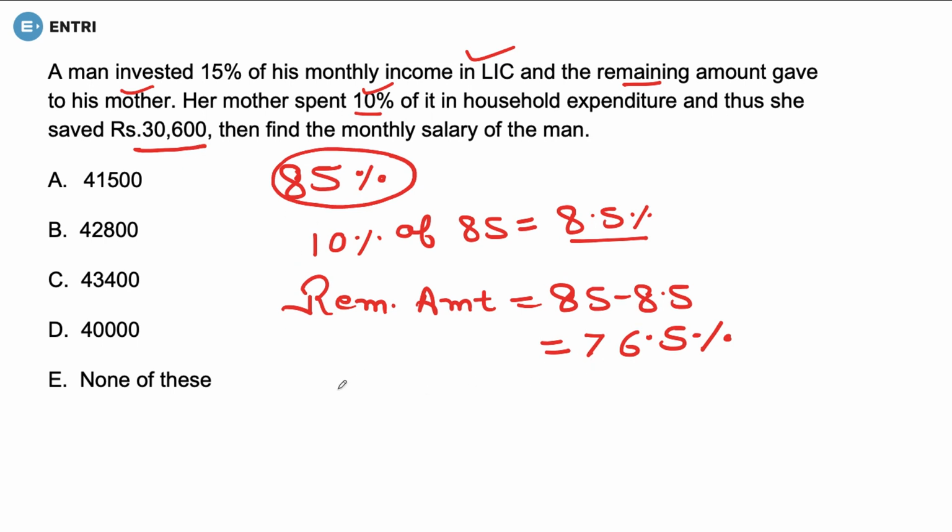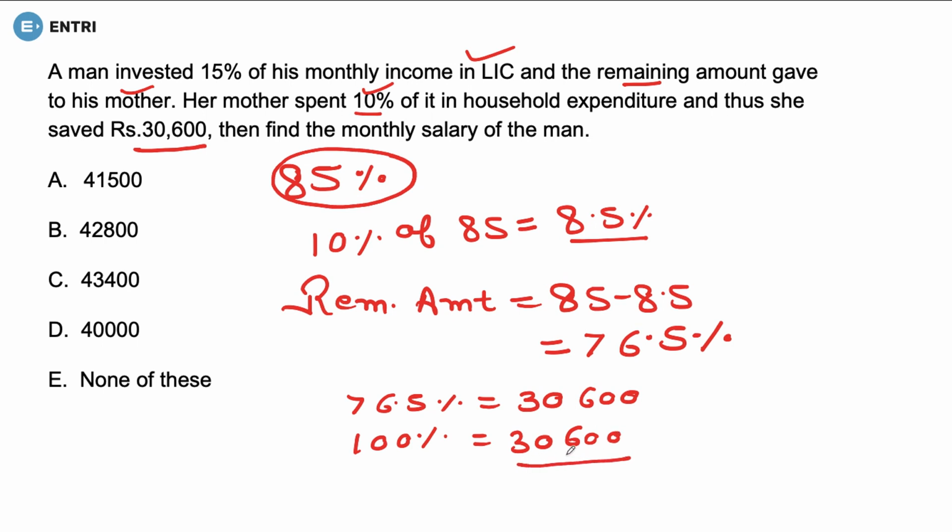This means this 76.5% is equal to 30,600. This means 100% amount would be 30,600 divided by 76.5 into 100, which is equal to 40,000. And what was asked? We were asked to find the monthly salary of the man. So the monthly salary of the man is rupees 40,000.